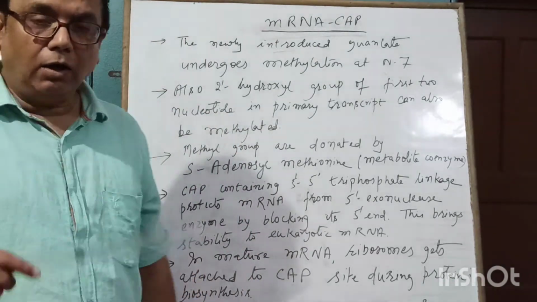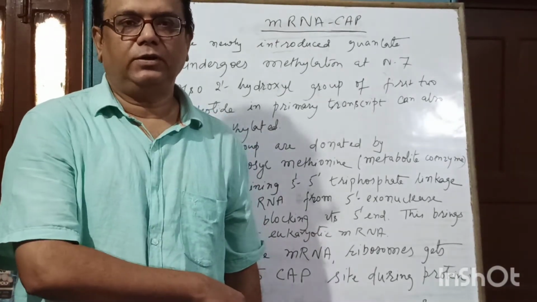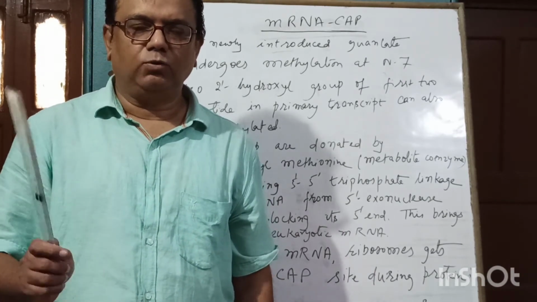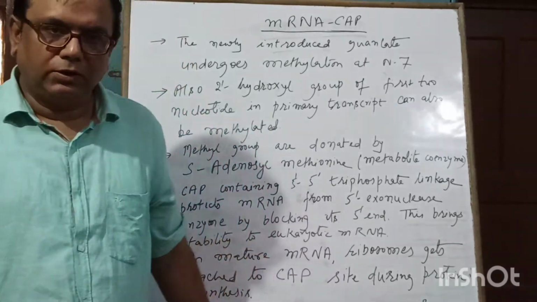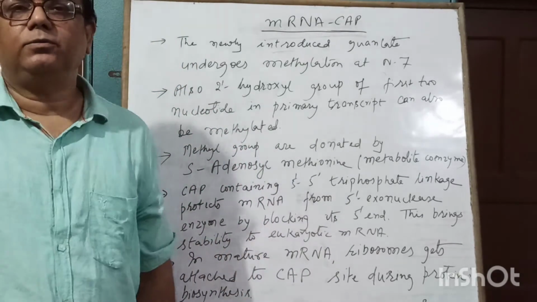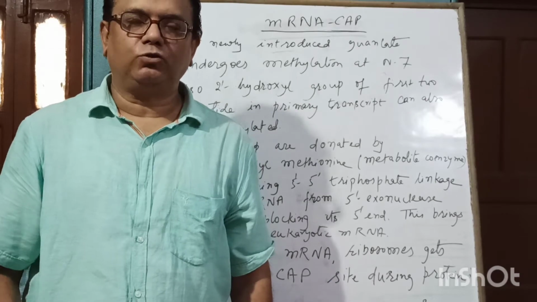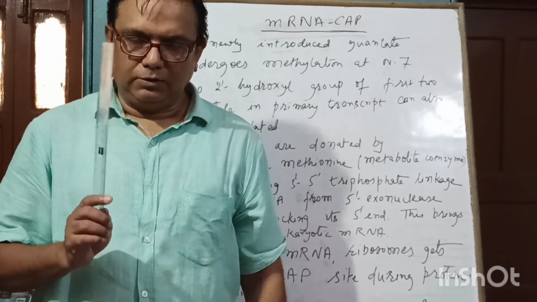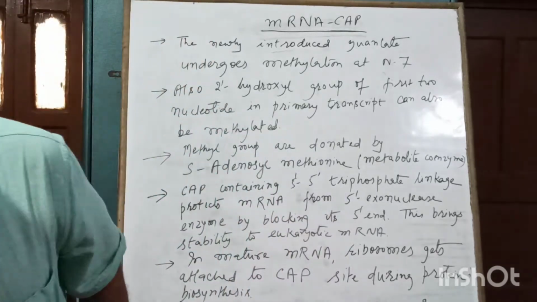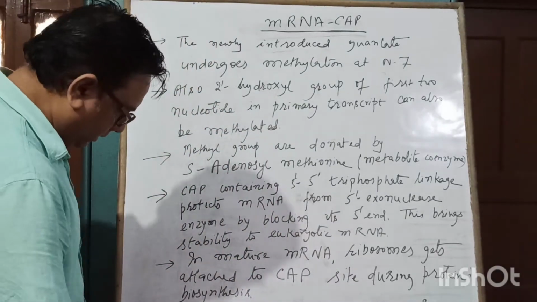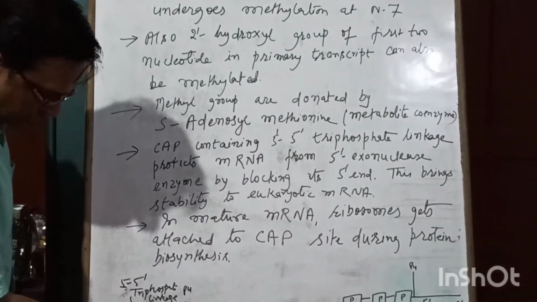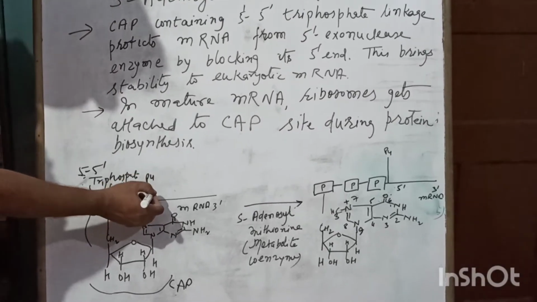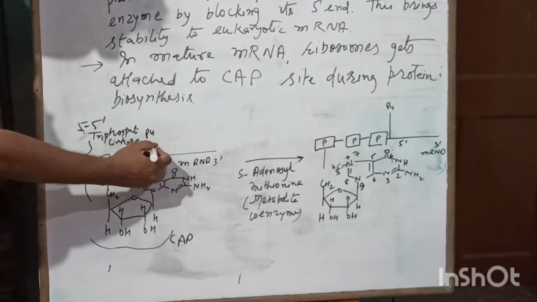Also, this is the first nucleotide, which is reacting with the GTP, that is guanosine triphosphate. The 2' hydroxyl group of the sugar molecule of this nucleotide can also be methylated. Suppose this is the first nucleotide which is undergoing cap formation, and this is the second one.